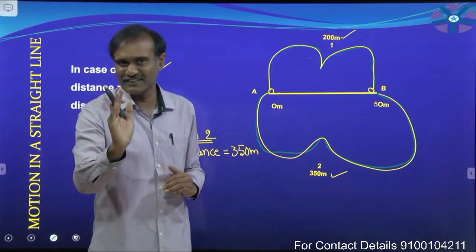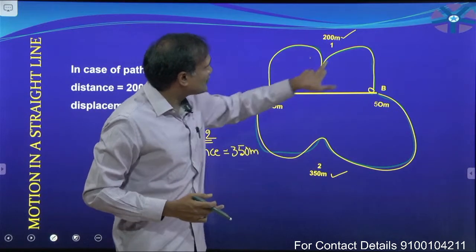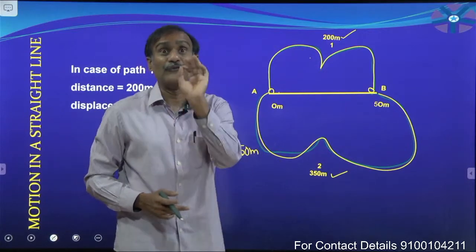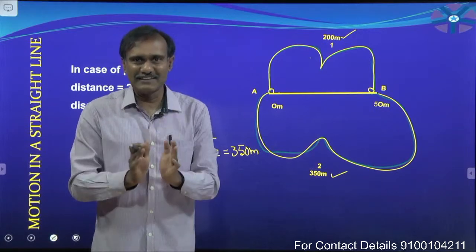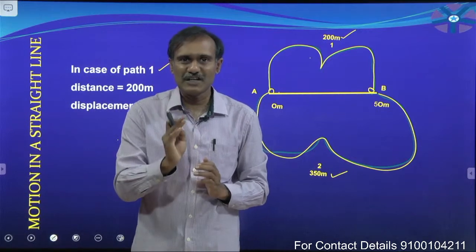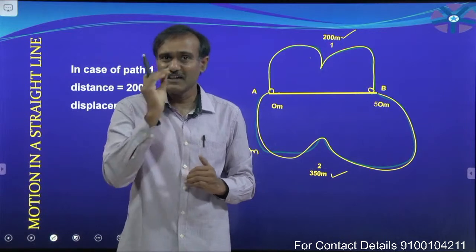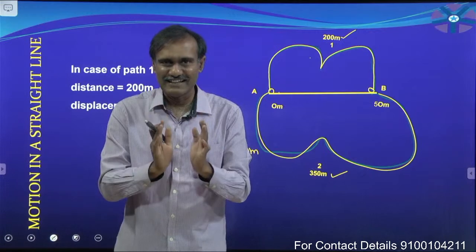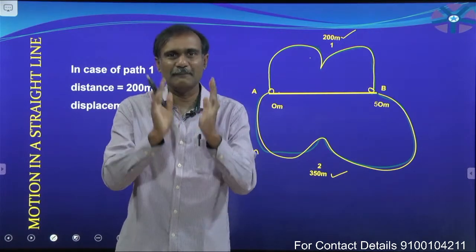Remember that, it is not the shortest path travelled by the particle. Now, for these two, it is the shortest path, but is 200 meters the displacement? No, 50 meters is the displacement. That is why I am saying that displacement means final position minus initial position. Do not say it is the shortest distance or shortest path travelled by the particle.